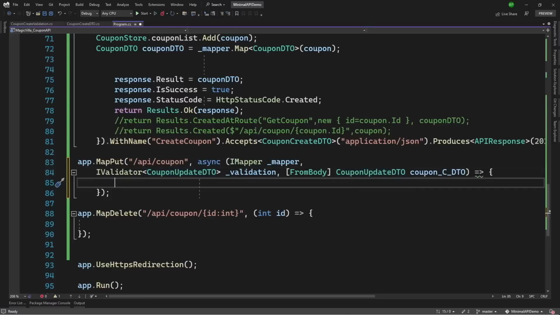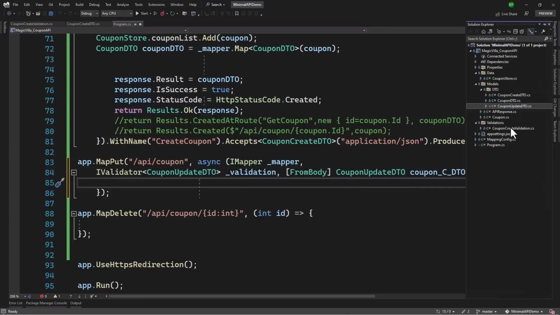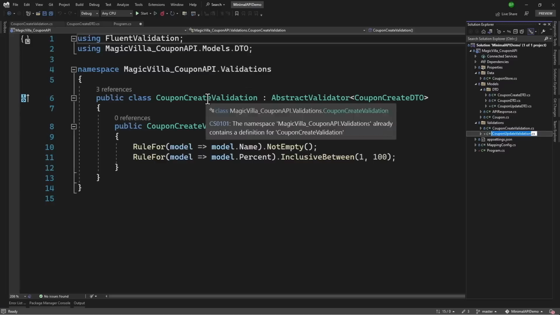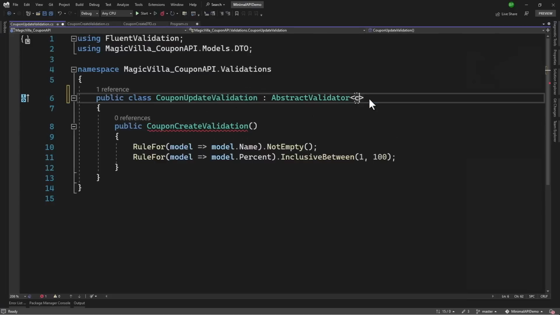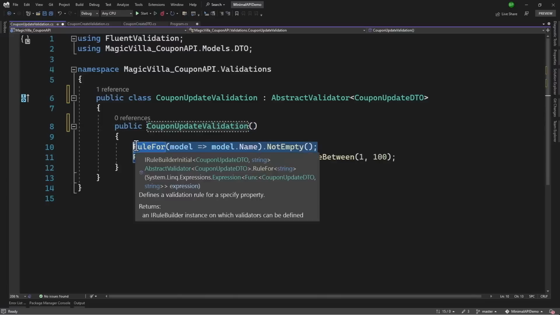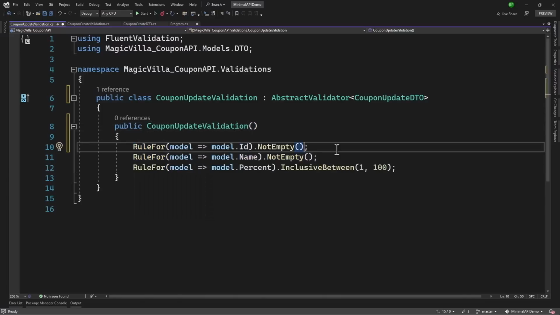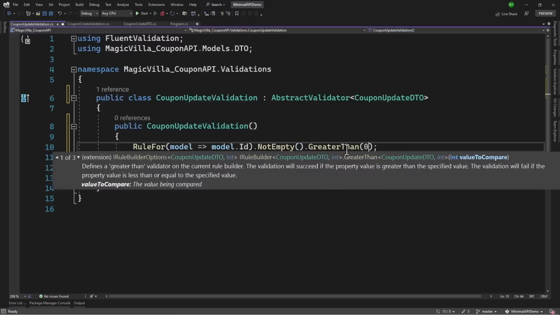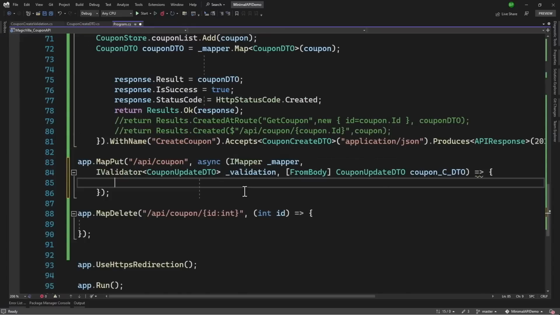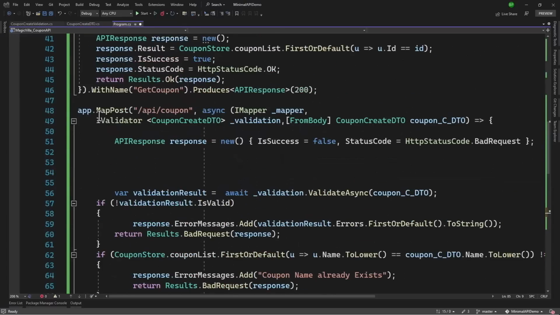Perfect. Now that we have validation, let me add that as well. Copy and paste here. And we have coupon update DTO. Let's add that. Perfect. Now when we are updating, we can add one more validation that ID cannot be empty and it has to be greater than 0. Perfect. Validation looks good.